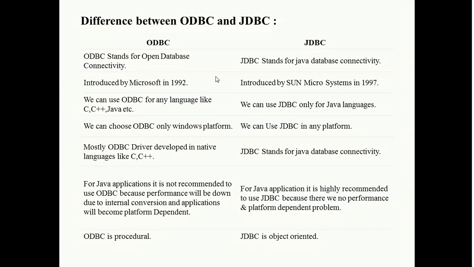ODBC is a procedural language and JDBC is an object-oriented language. This is the difference between ODBC and JDBC.